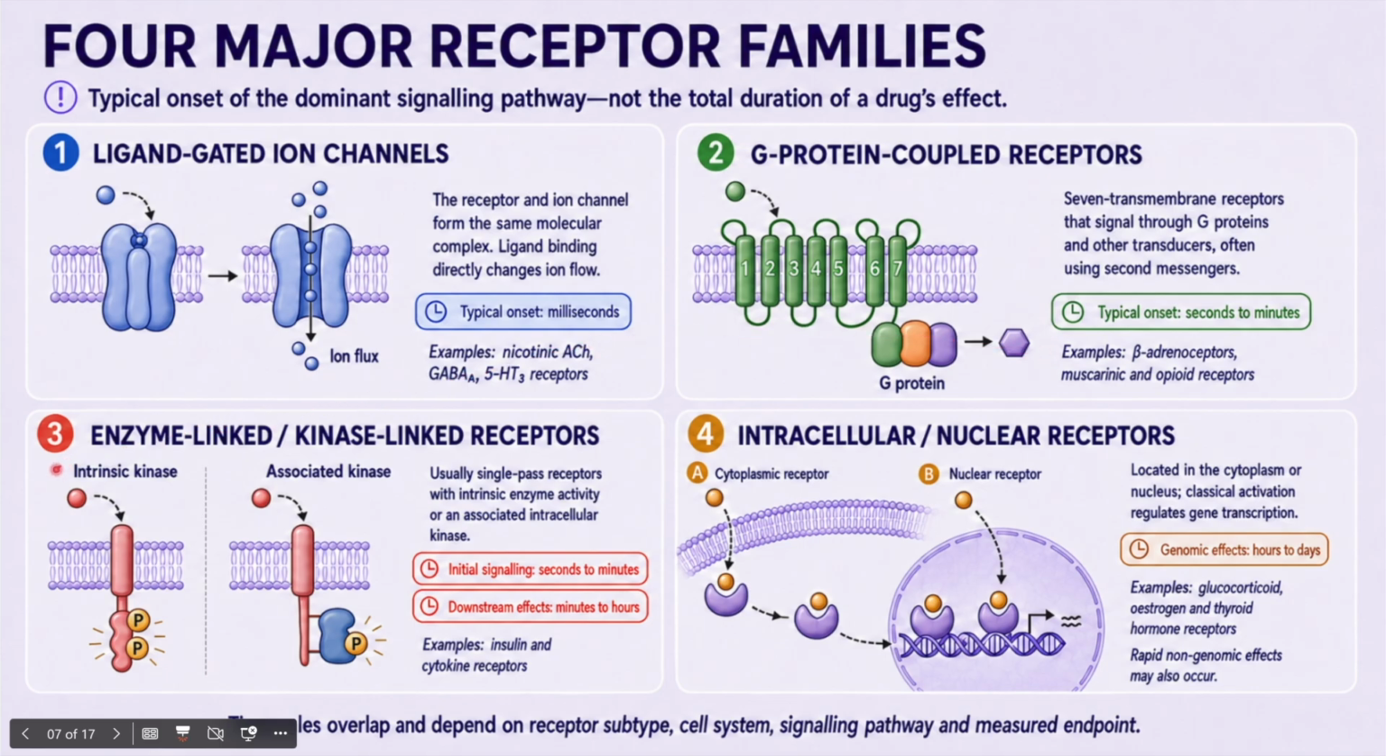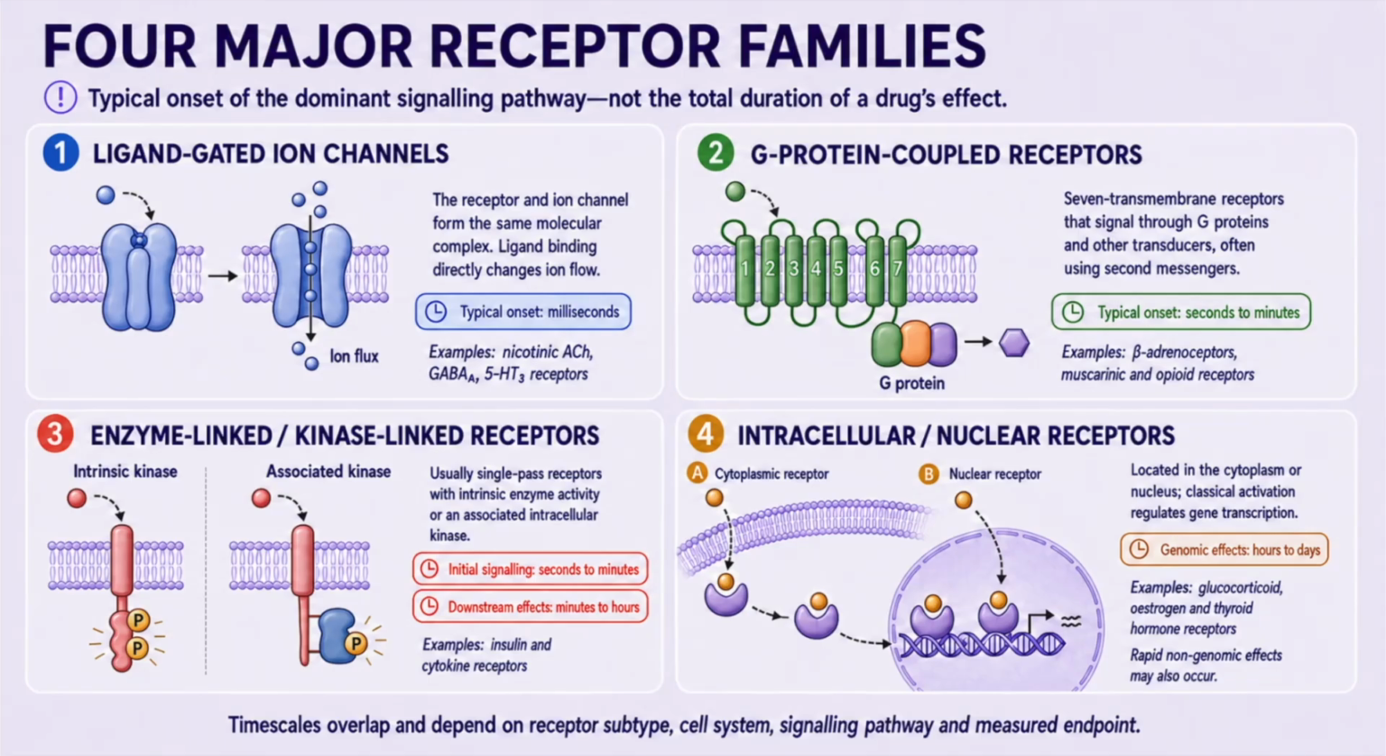The third family includes enzyme-linked and kinase-linked receptors. These are usually single-pass membrane receptors. Some possess intrinsic catalytic activity. The insulin receptor, for example, has intrinsic receptor tyrosine kinase activity. Other receptors do not possess their own enzyme activity but associate with intracellular kinases. Cytokine receptors commonly signal through associated Janus kinase. The JAK-STAT pathway is an important example.